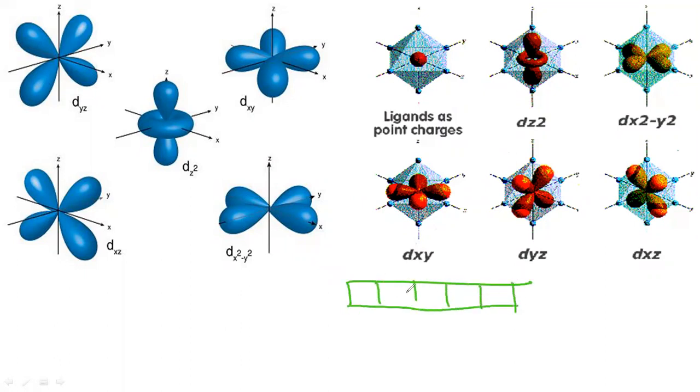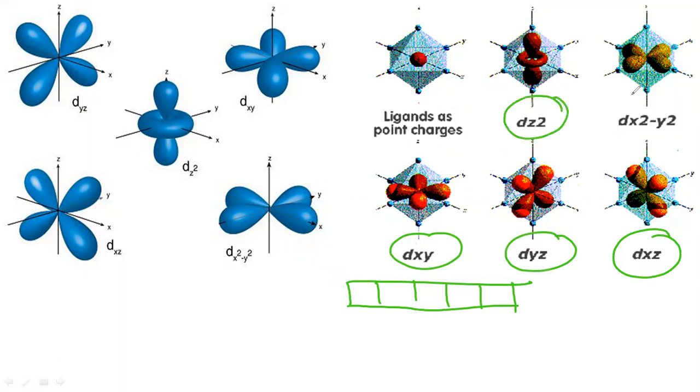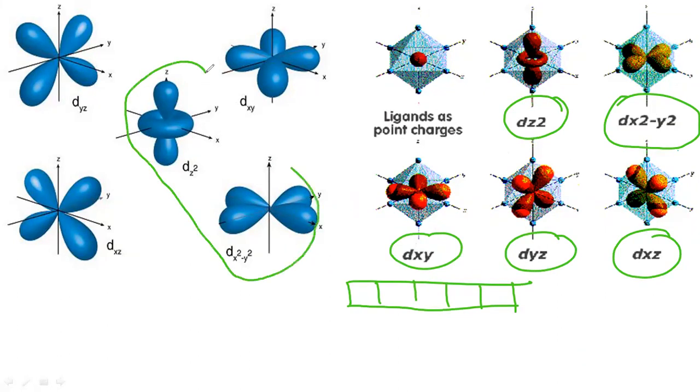So these 5 d orbitals have names like this, that is dxy, dyz, dxz or dzx. And the next ones are dz square and dx square minus y square. These are the 5 orbitals here. And the shape of them is like this. See here, dz square and dx square minus y square, these two are completely different. And see the difference between these three: dxy, dyz, and dzx.